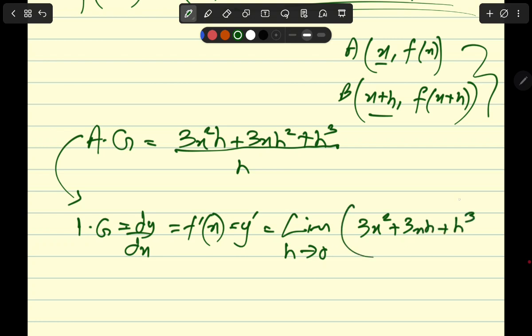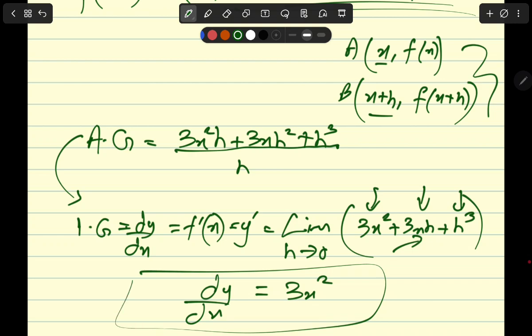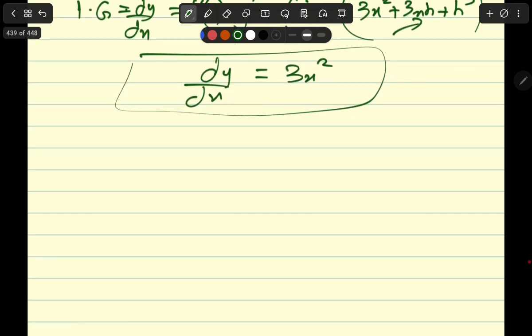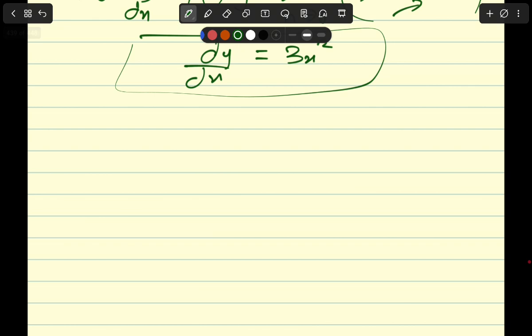Now you apply the limit. As h approaches 0, this one becomes 0 and this one becomes 0, and there is no h here, so this just becomes 3x squared. So this is the derivative of y equals x cube. Now you can just repeat the pattern. This is going to appear again and again, which leads us naturally to the power rule.